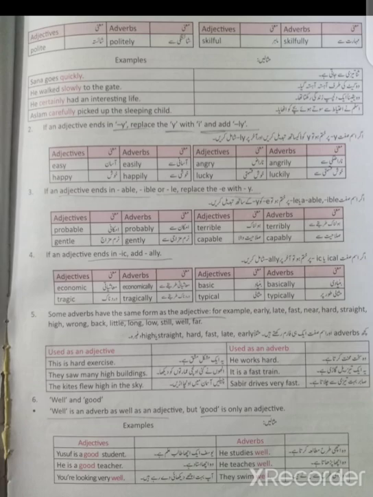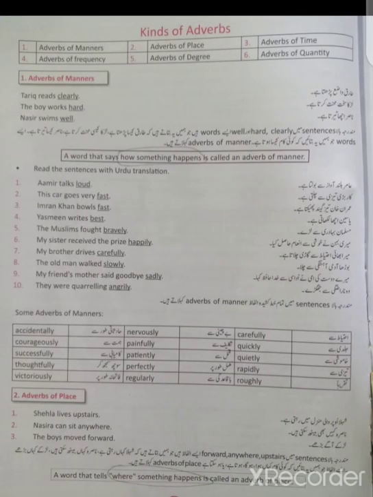Okay, then coming to the kinds of adverbs, we have six kinds of adverbs: adverbs of manner, adverbs of place, adverbs of time, adverbs of frequency, adverbs of degree, adverbs of quantity. Adverbs of manner tell us how something happens. कोई भी चीज़ किस तरह से हो रही है वो adverbs of manner बता रहा है. For example, Tariq reads clearly. The boy works hard. Nasir swims well. All of these are telling how something happens.